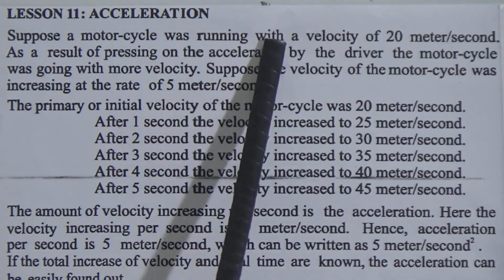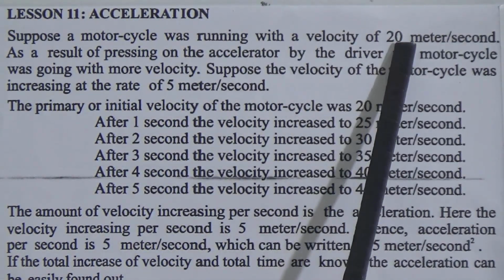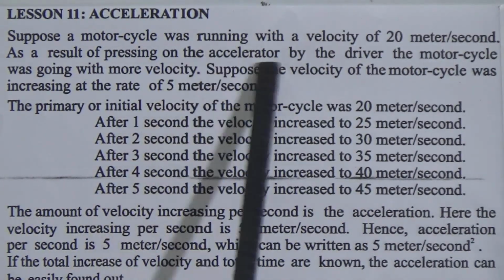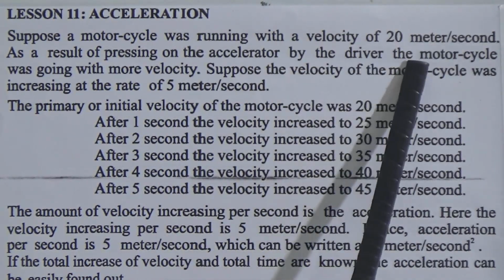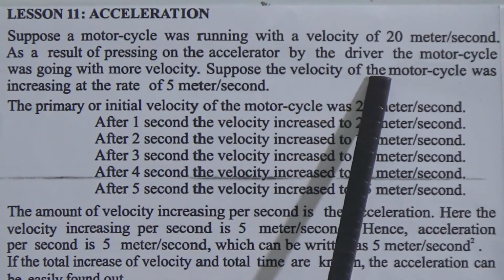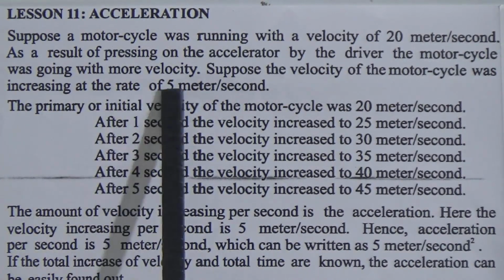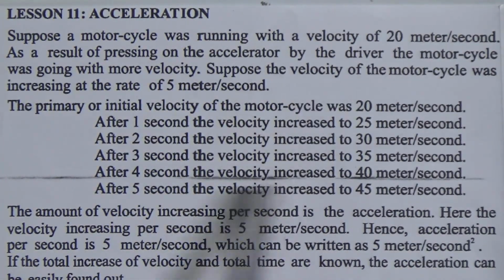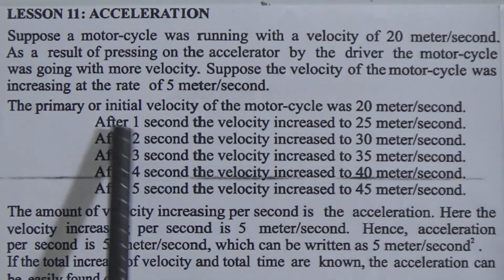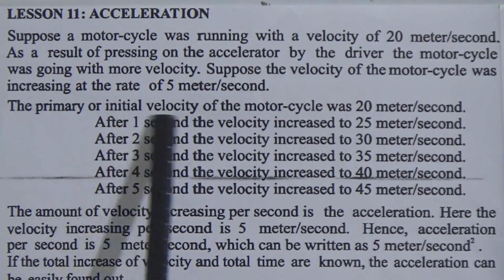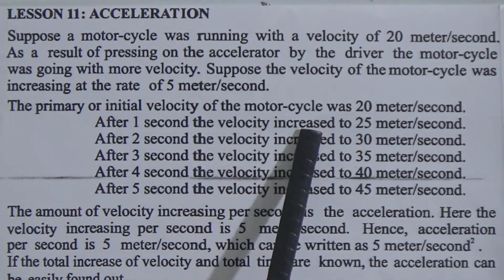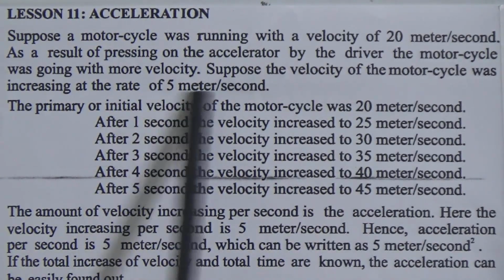Suppose a motorcycle was running with a velocity of 20 meter per second. As a result of the driver pressing the accelerator, the motorcycle was going with more velocity. Suppose the velocity of the motorcycle was increasing at the rate of 5 meter per second. That means the velocity of the motorcycle is increasing every second. The initial velocity of the motorcycle was 20 meter per second. After 1 second, the velocity increased by 5 meter per second.